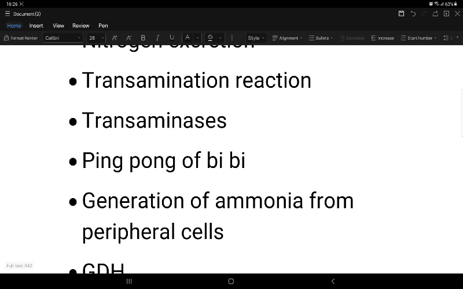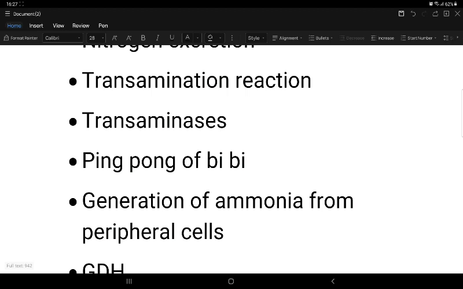What happens in deficiency? It causes gyrate atrophy of the choroid and retina. This is ornithine transaminase deficiency. It is a rare disease, autosomal recessive. Ornithine is increased, proline is not formed, vision is lost, with cataract. Coming to the treatment, give vitamin B6 as it induces the enzyme, and restrict arginine as arginine is the source of ornithine. Arginine is broken down by arginase to ornithine and urea. I will explain this reaction later.